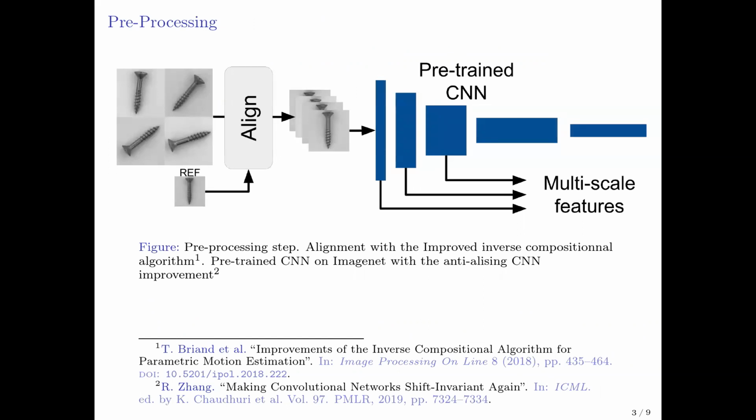Before talking about the modeling, I will talk about the pre-processing. For rigid parts, we perform an alignment with the inverse compositional algorithm. This alignment introduces the assumption that a specific position in the image corresponds to a specific structural element on the object. The second pre-processing is common in the state of the art.